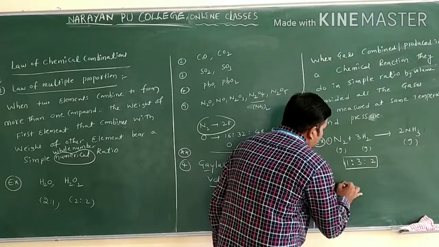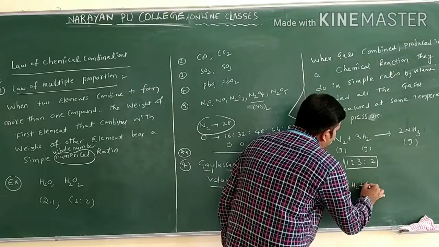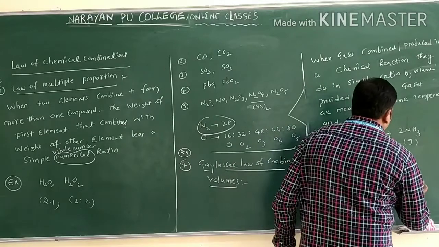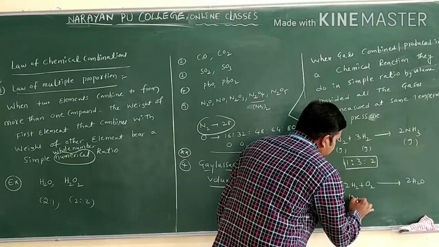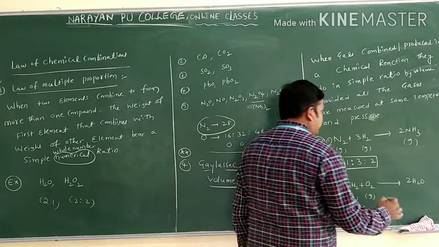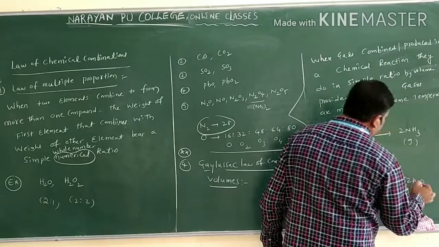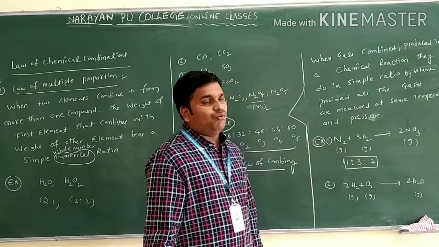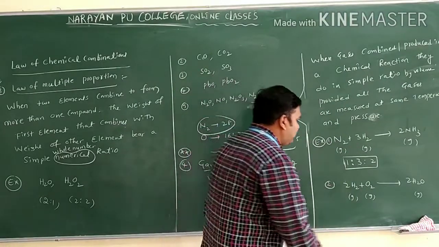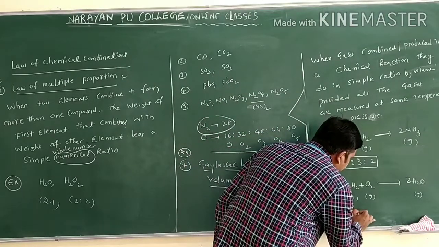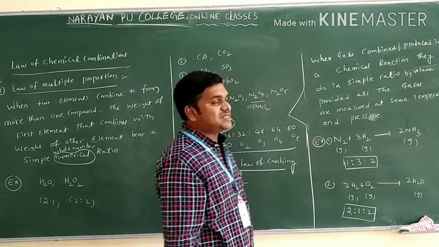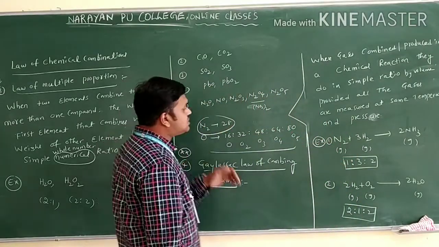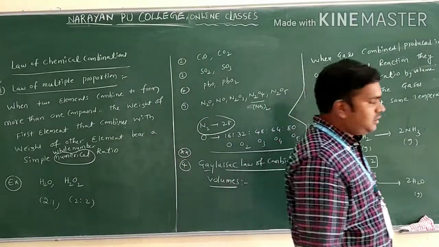We have 2H2 plus O2 gives rise to 2H2O. H2 is a gas and O2 is a gas. Suppose water is formed here; you can imagine it in the form of vapor only. Then what are the ratios in which they combine? They combine in the ratio of 2:1:2 only. This is regarding Gay-Lussac's law of combining volumes.